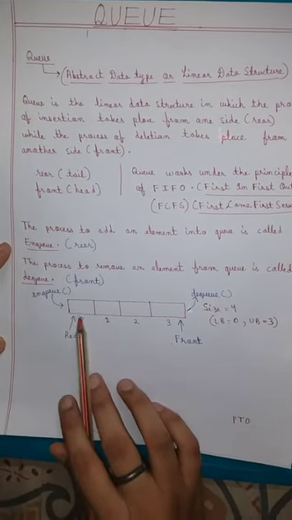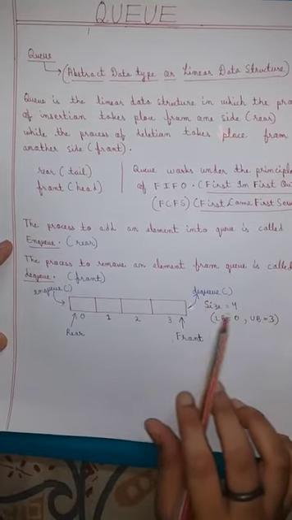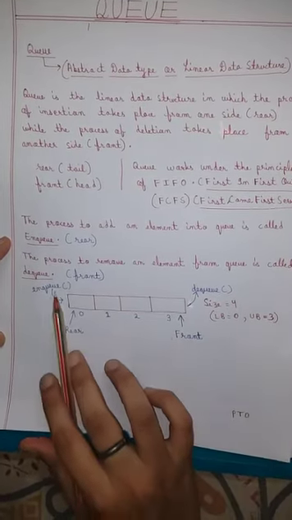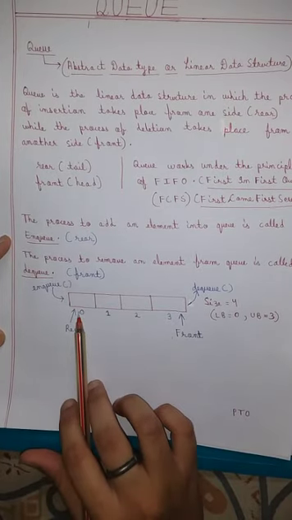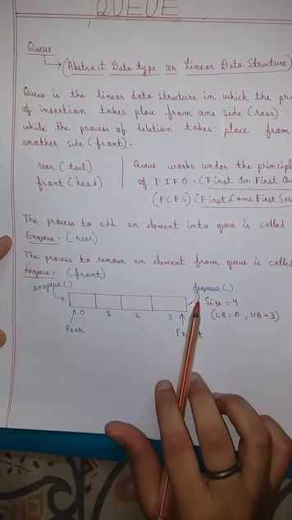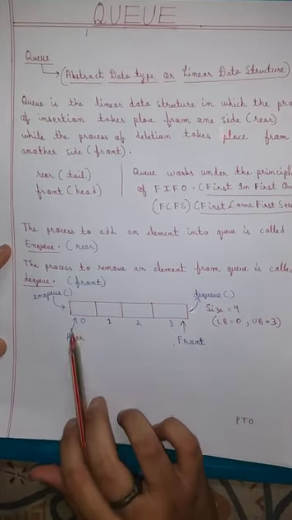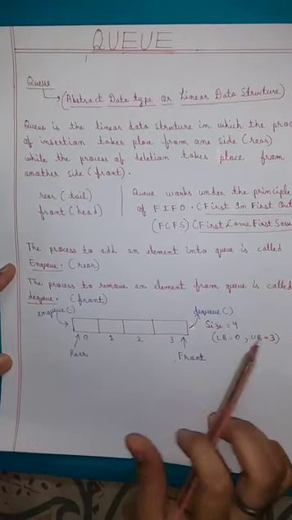As you can see here, I have taken a queue of size 4, lower bound is 0 and upper bound is 3. Here NQ is taking place from the rear side and DQ will take place from the front side. You can also write front on this side and rear on this side. There is no issue in that.